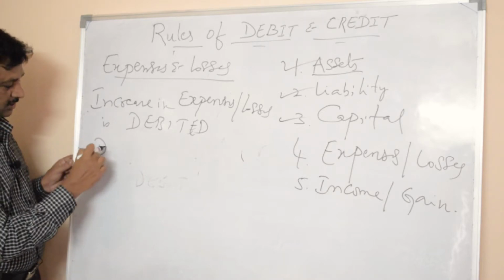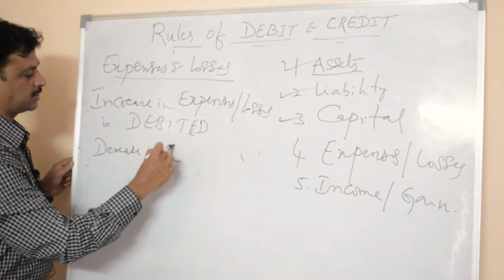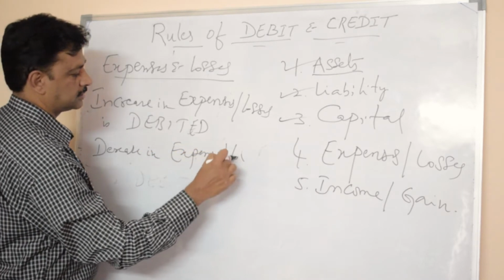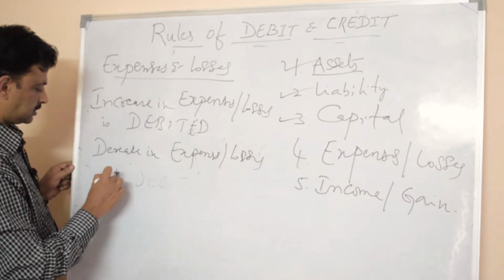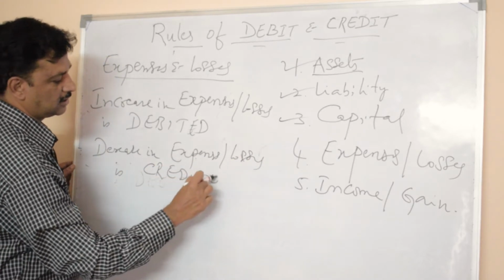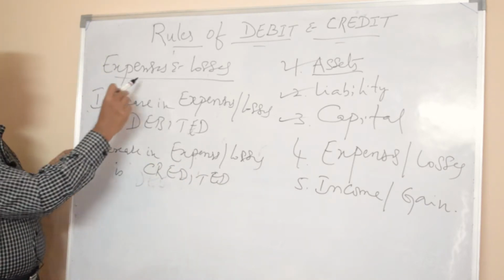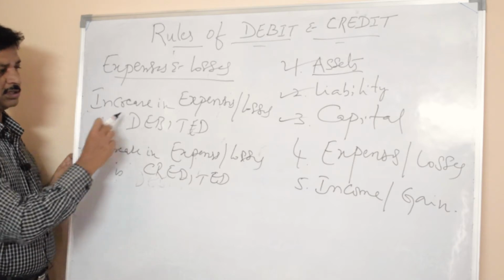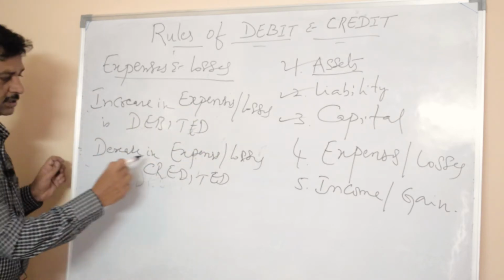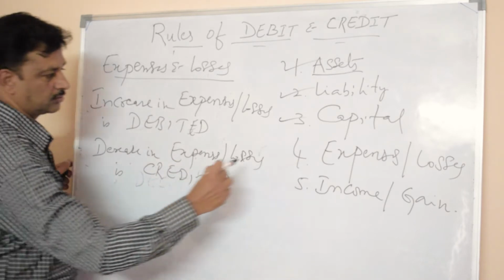Decrease in expenses and losses is credited. See, the rule for recording expenses and losses is increase in expenses and losses is debited, decrease in expenses and losses is credited. Fourth one is also over.